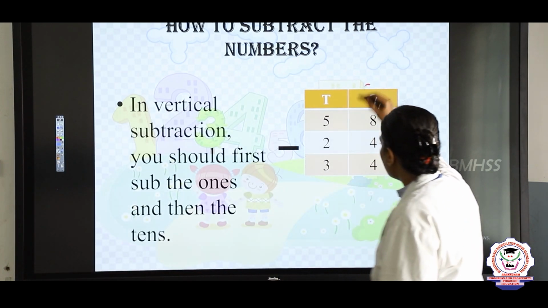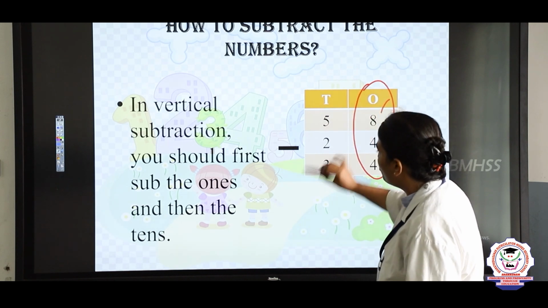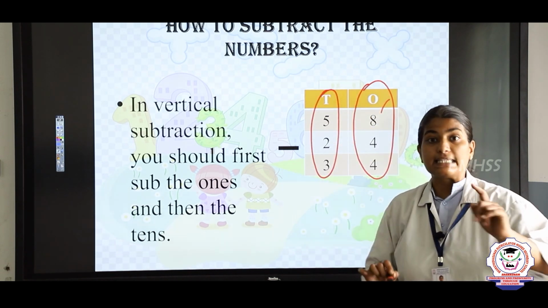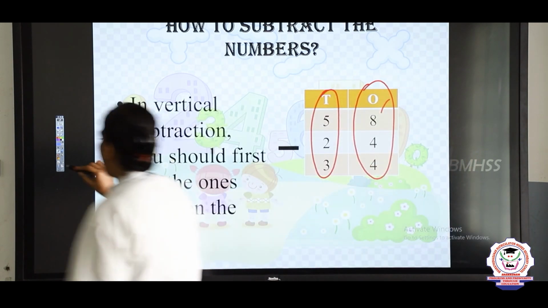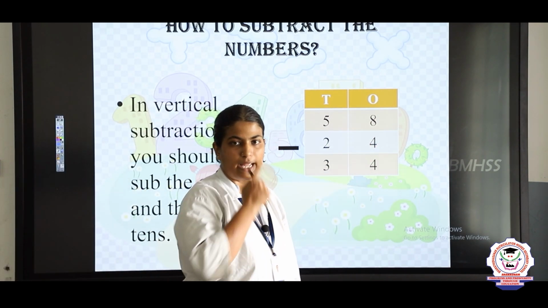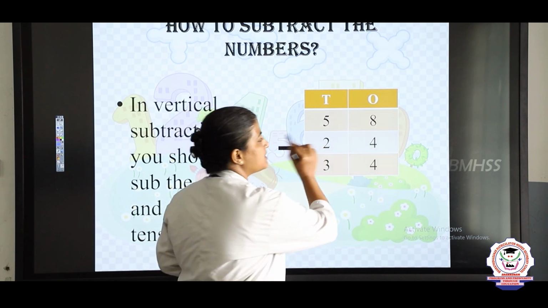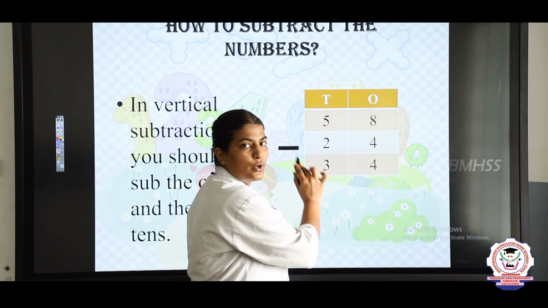So the numbers in the ones place must be subtracted first, and then we have to move to the tens place. Let's see how we have to subtract the numbers. Now, what are the numbers given in the ones place? The numbers are 8 minus 4. Actually the number is 58 minus 24.